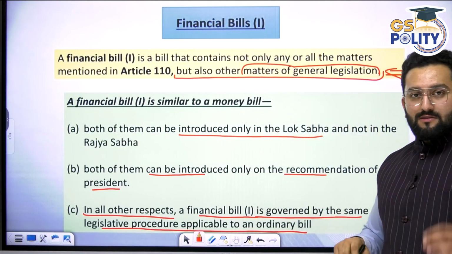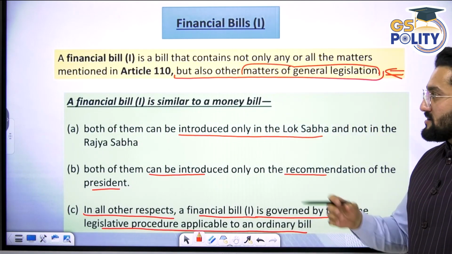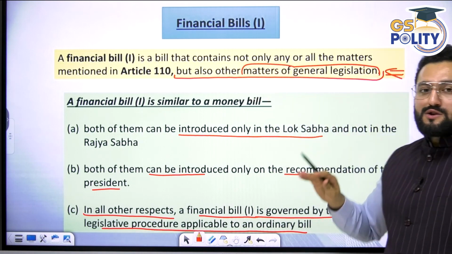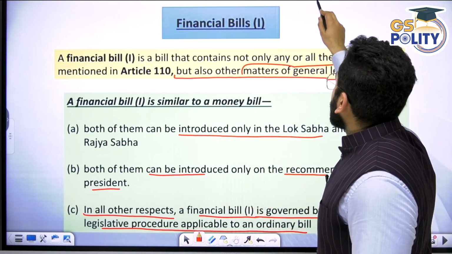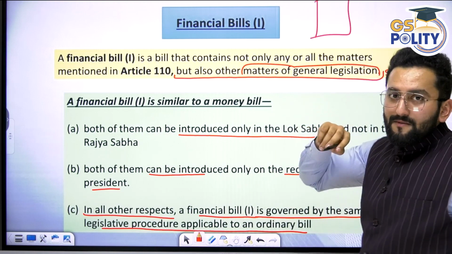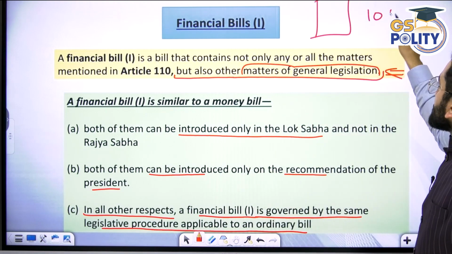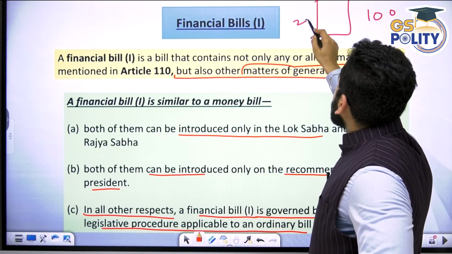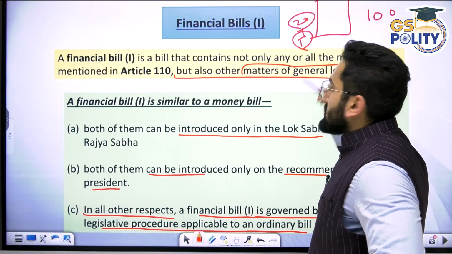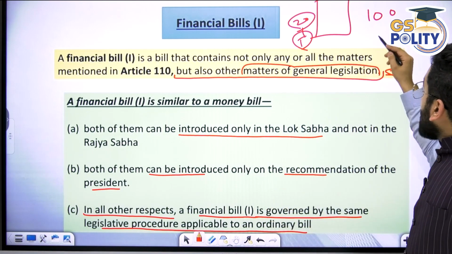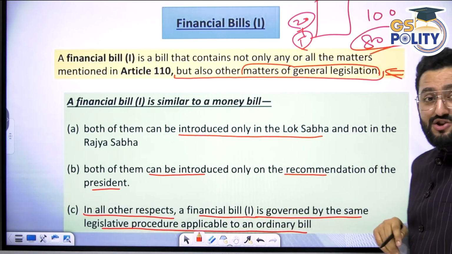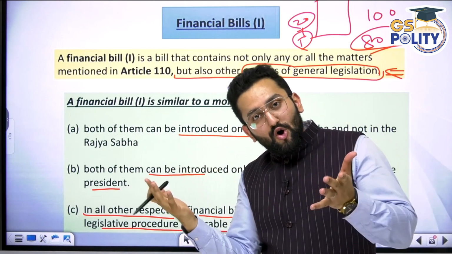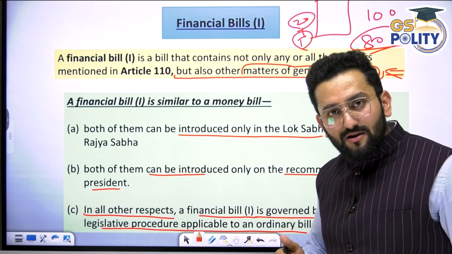Finance bill class 1, how can we explain it? It contains not only any or all matters mentioned in Article 110. For example, this was a bill and this bill had 100 clauses. Out of these 100 clauses, around 20 clauses were related to some tax. But 80 clauses were general in nature. They were helping in making some law, but that was generic in nature.